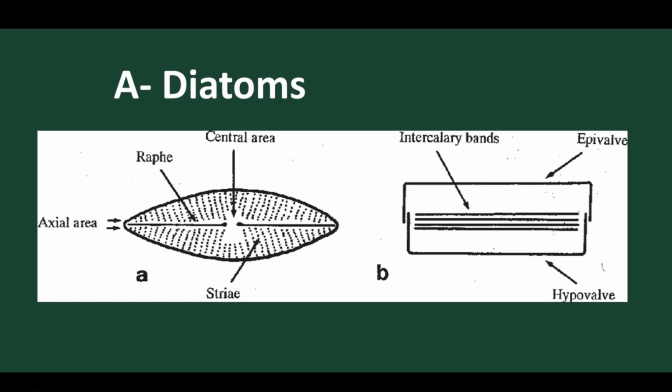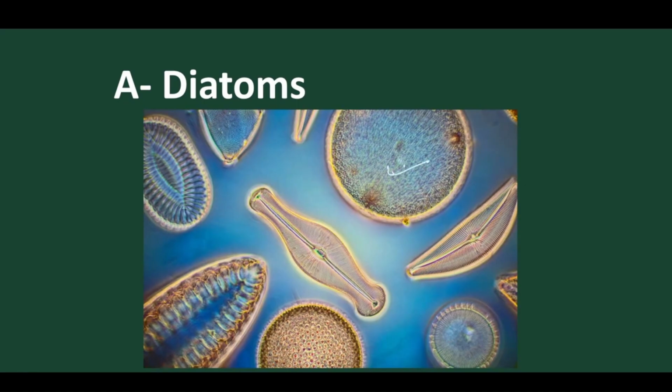Here is the example, and it looks like a soap box like arrangement. Normally here we saw the structure: this is the centric type, this is the soap box type, this is epitheca. The upper one is called epitheca. The lower one is called hypotheca. They are joined, and the intercalary bands are present on the outside. Here also we find the centric type, with the central area present. This is the example of this group called diatoms. This is centric type, and this is bilateral, the soap type. These are different forms of diatoms.